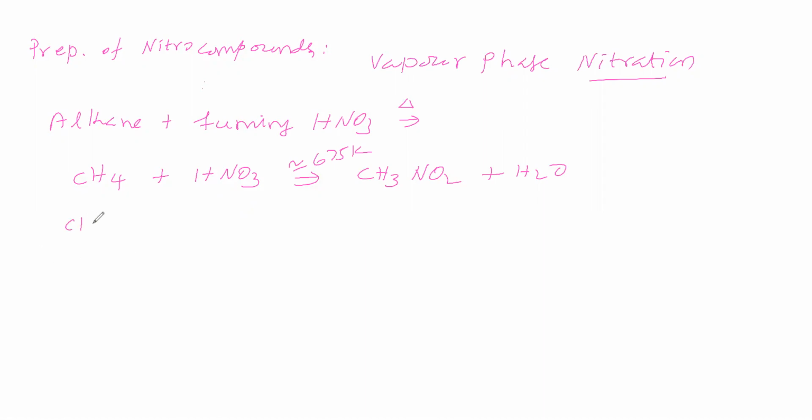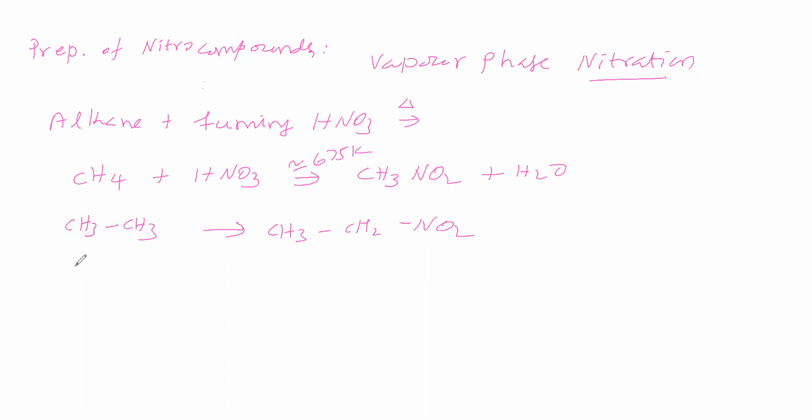Then we will take ethane. This is taken for nitration. So hydrogen is replaced by NO2 group. One hydrogen is replaced by NO2 group, so we got nitroethane. Now, due to high temperature, the carbon-carbon bond breaks.